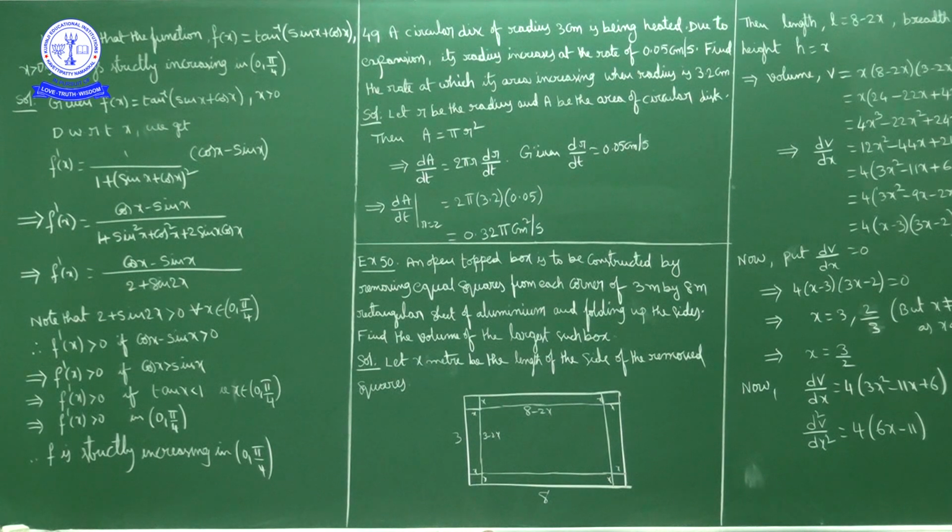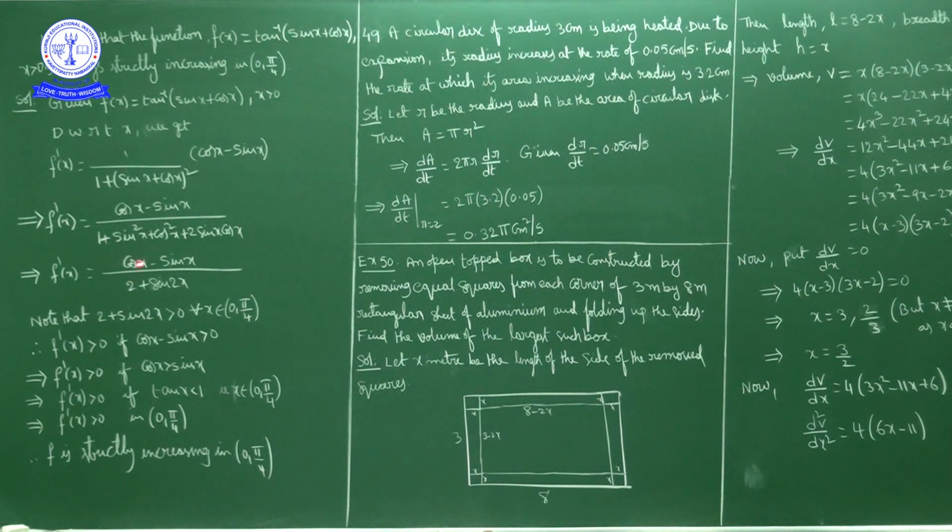Now sin x plus cos x whole square expansion: a plus b whole square is a square plus b square plus 2ab. So sin x plus cos x whole square is sin square x plus cos square x plus 2 sin x cos x. Now sin square x plus cos square x is 1. So 1 plus 1 is 2, and 2 sin x cos x is sin 2x. So the denominator is 2 plus sin 2x.